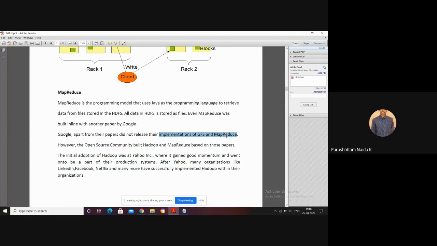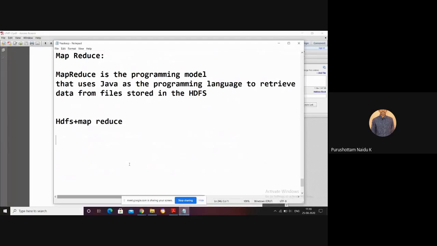Both were implemented by Google, but they did not give the implementation part. So the open source community built Hadoop and MapReduce based on those papers. And in the previous sessions we also said that Hadoop was initially given by Yahoo.